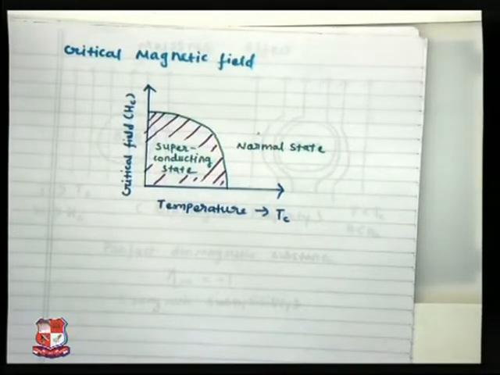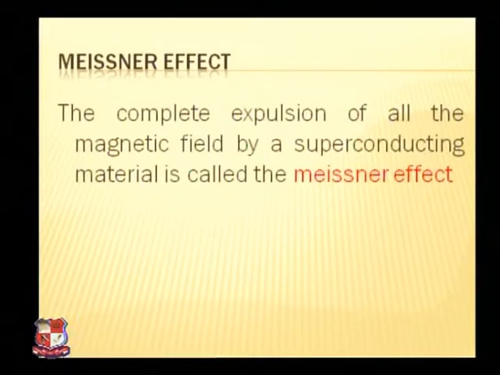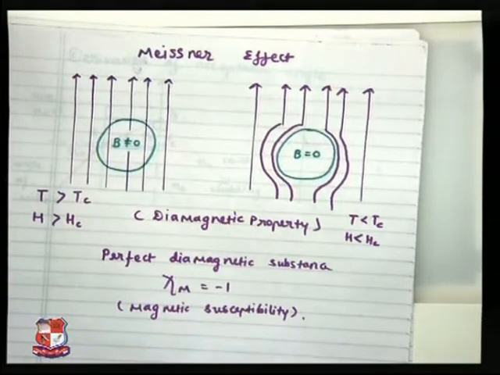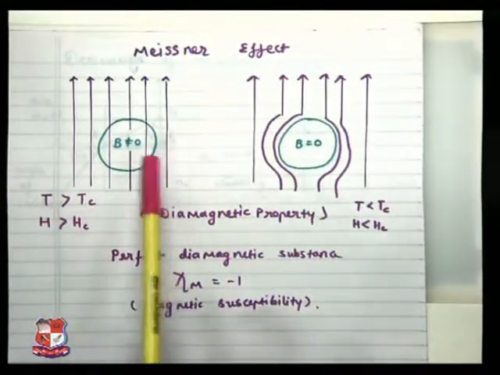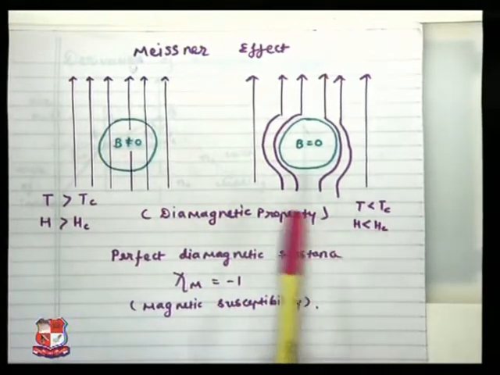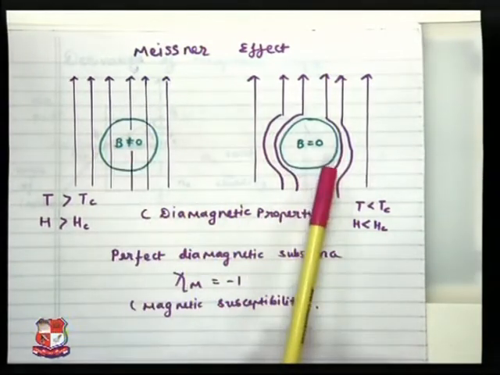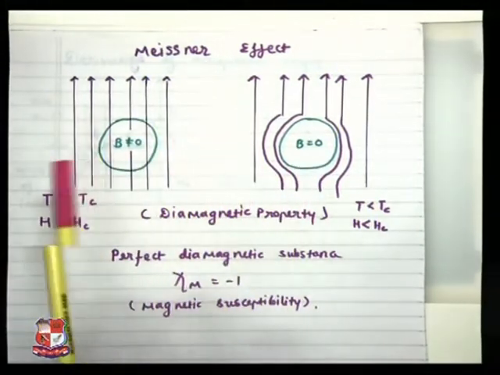Let us define the Meissner effect. The complete expulsion of all magnetic field by a superconducting material is called the Meissner effect. Let us just define the expulsion. It can be seen on the paper. This is the diagram which is supposed to be written with these conditions. These are the two diagrams. When you are writing the Meissner effect, you have to draw these two diagrams.